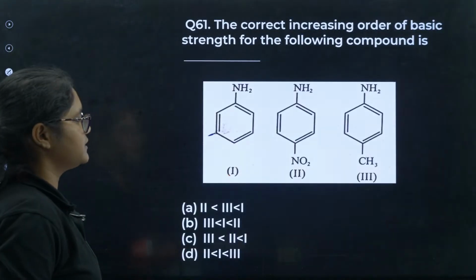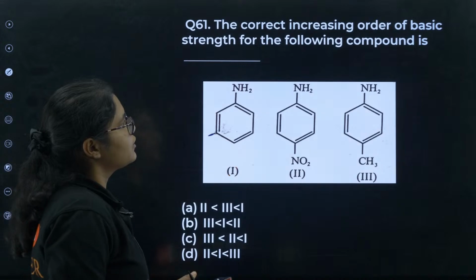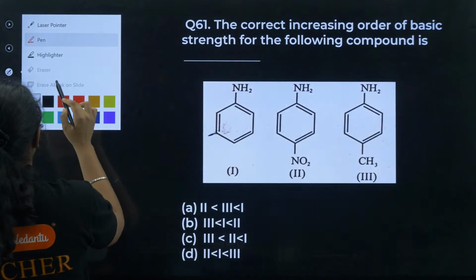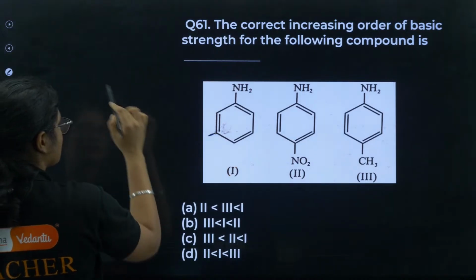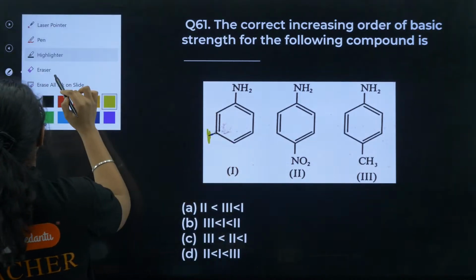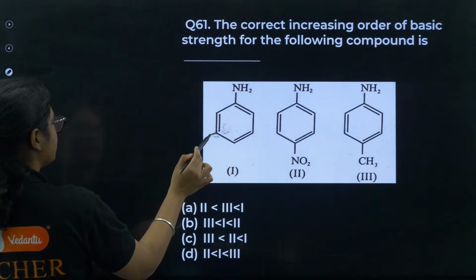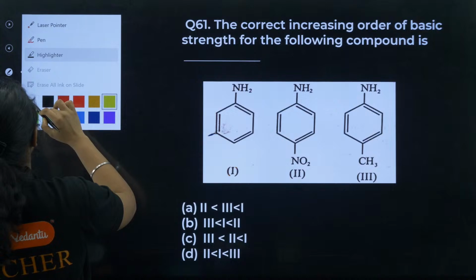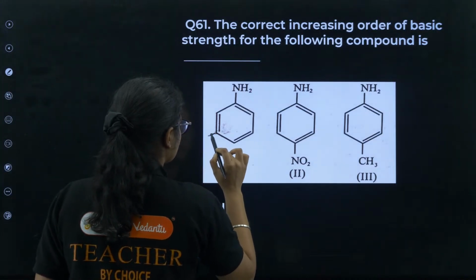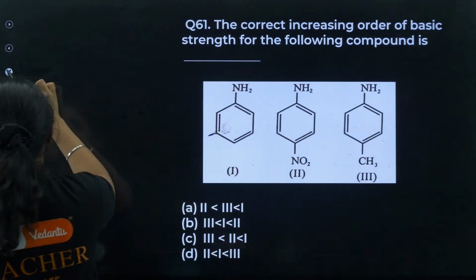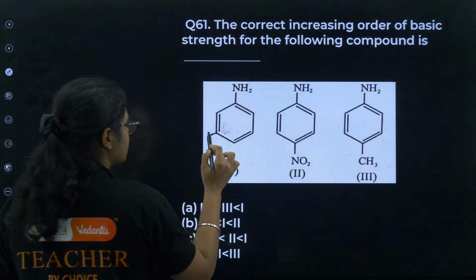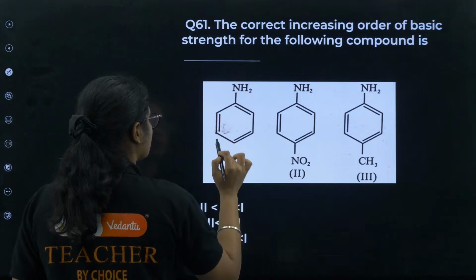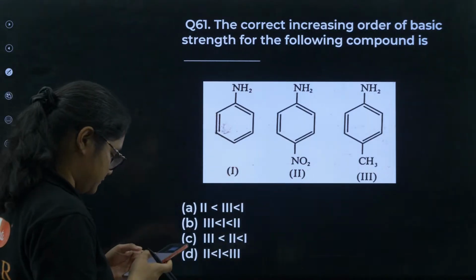Moving to next question number 61. The correct order of increasing order of the basic strength of the following amines. Okay, so yeah, so here there is nothing. I'll just hide it so that you don't get confused. Why is it not working? One second. Okay. Now try this question.